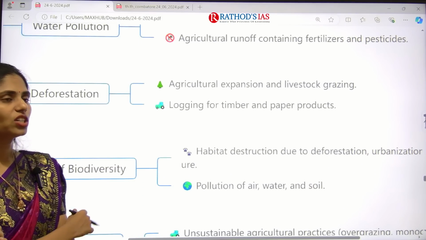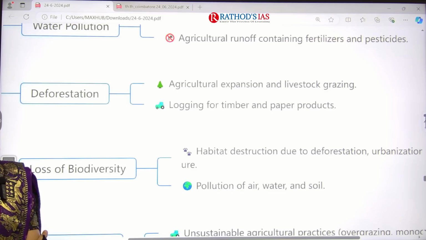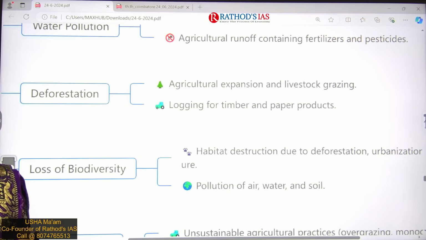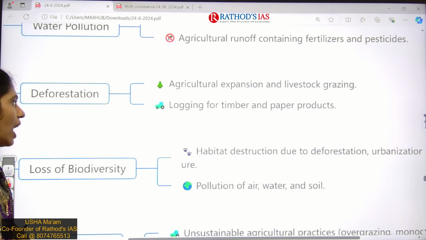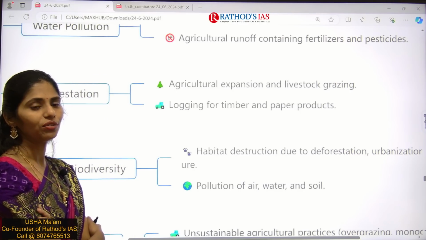And deforestation. Because of the expansion of agriculture, we are cutting forests, which is called deforestation. And livestock grazing is also one important reason for deforestation, and especially for logging for timber and paper products we are also cutting down the trees.